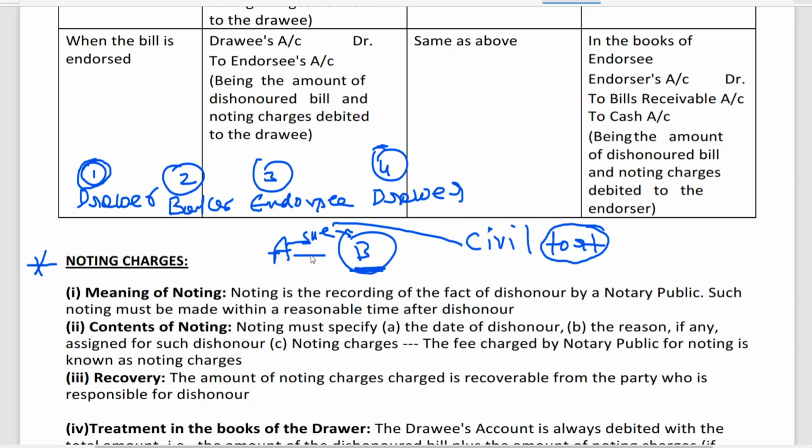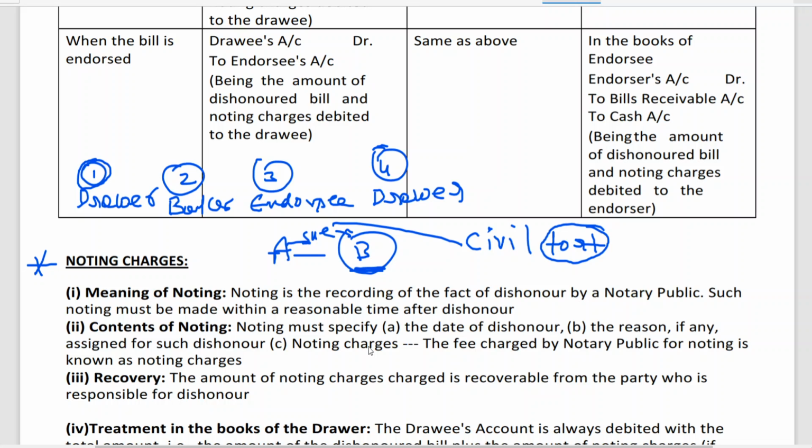It can be a drawer or a banker or an NRC. This process is known as noting. That is what has been mentioned. Contents of noting: noting must specify the date of dishonor, the reason, if any, assigned for such dishonor, and